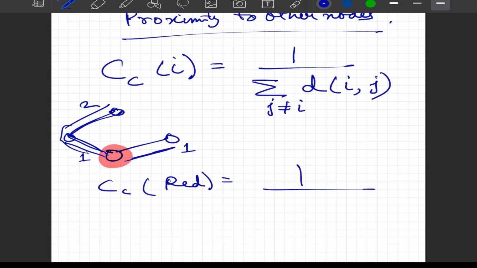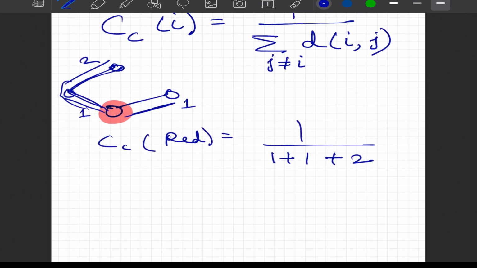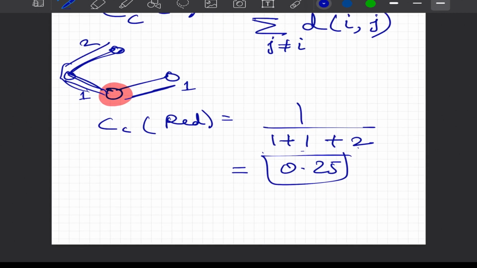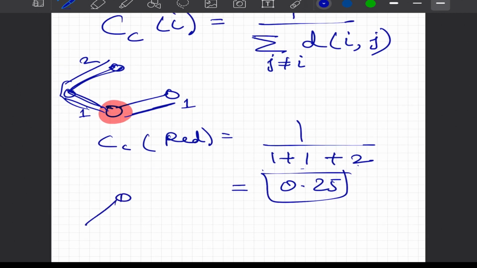And we say that the closeness centrality of the red node is 1 divided by 1 plus 1 plus 2, which is 1 divided by 4, so just 0.25.